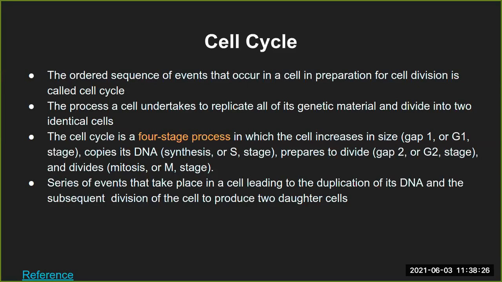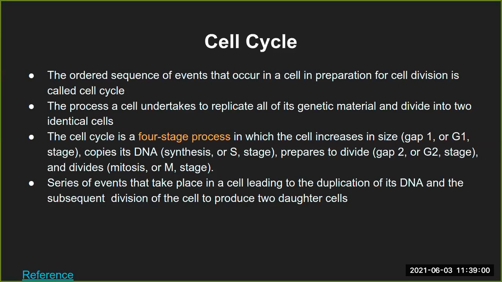You can use either of these terminologies, but use it consistently throughout. You can either say a stage or you can also say a phase. Phase is the more appropriate word because it's a process throughout. It's not just at one particular step that we call it mitosis or G2 or G1. So it's a phase, that is the process from the previous one to the next one. That's why I prefer phase. And the last one, that is mitosis, is called the M phase.